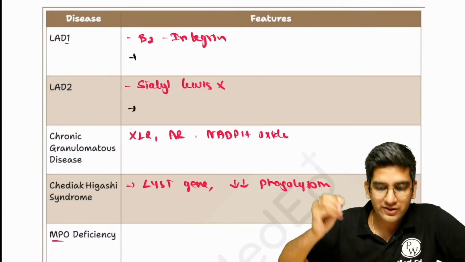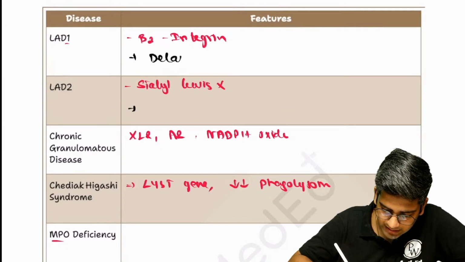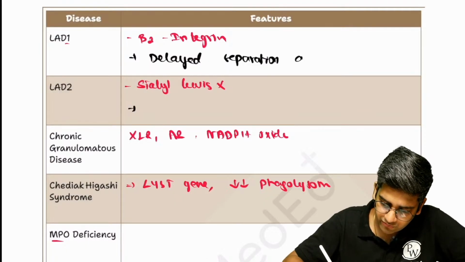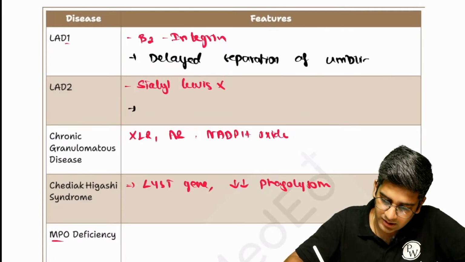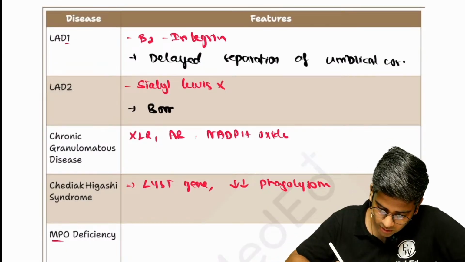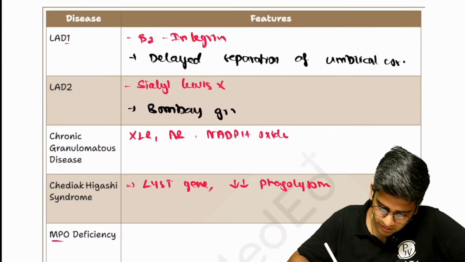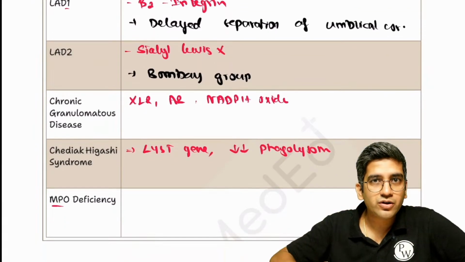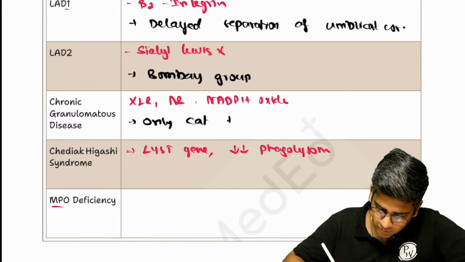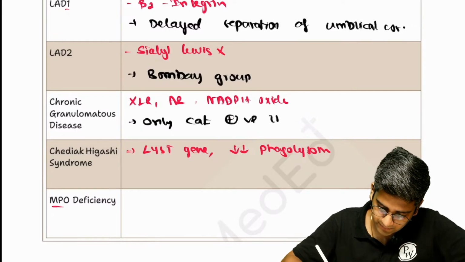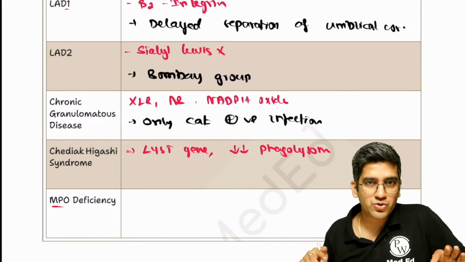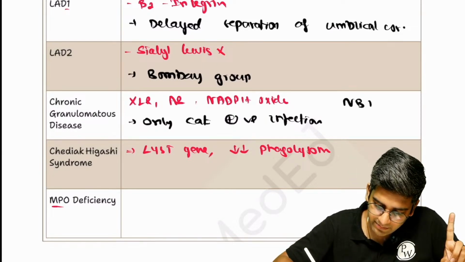A very unique finding for LAD1 is delayed separation of umbilical cord. Right? That's a classical finding. A very unique finding for LAD2 is Bombay group. A very unique finding for your NADPH oxidase defect is only catalase positive organism infection. Fine. Only catalase positive organism infection, and also remember this test, NBT test. NBT test helps in diagnosis, right?